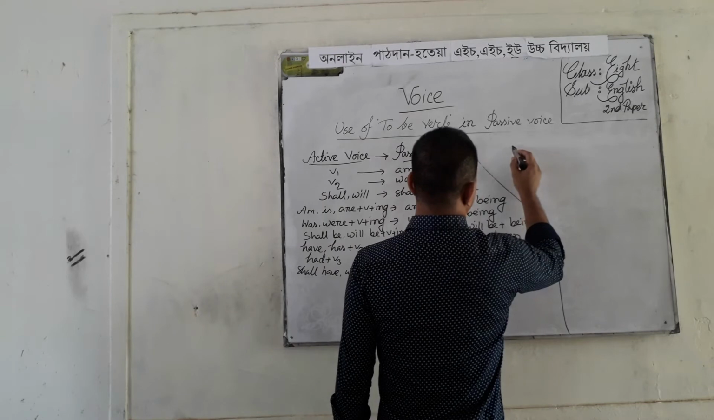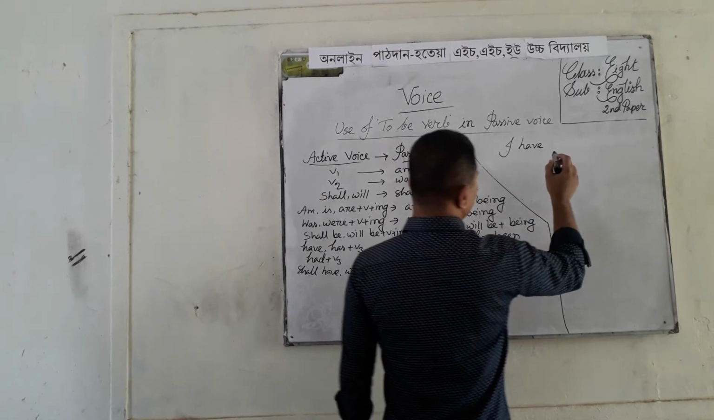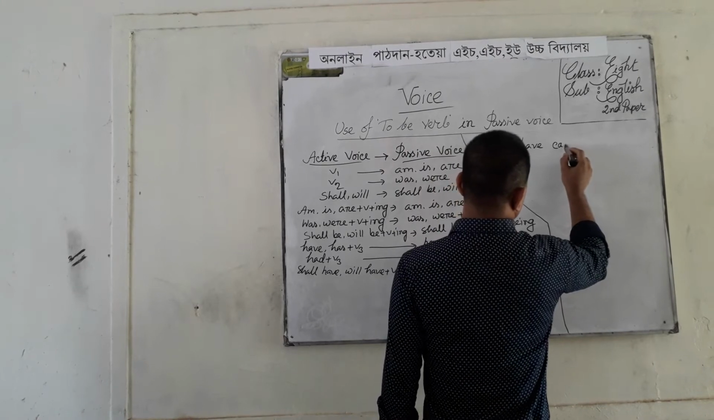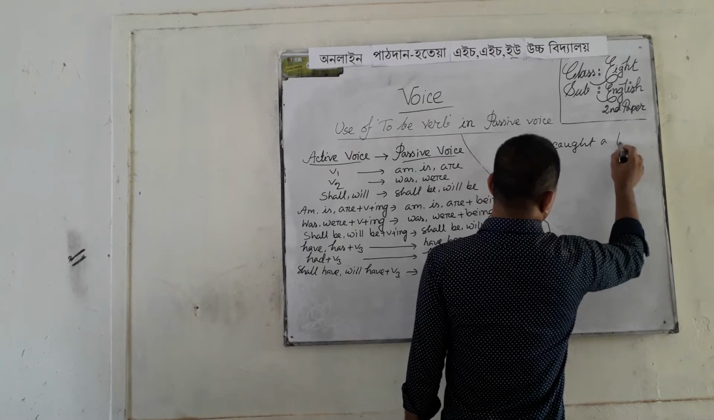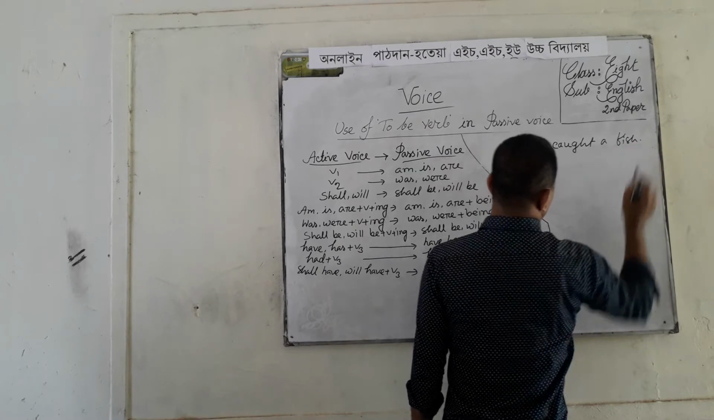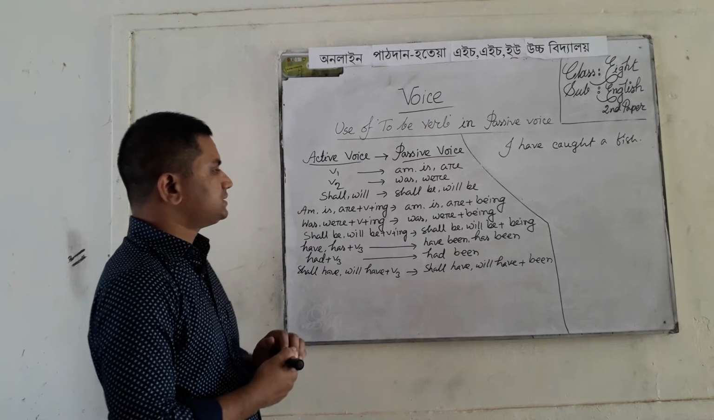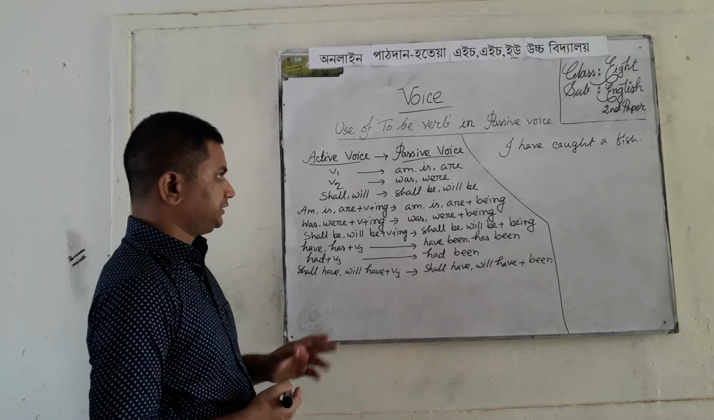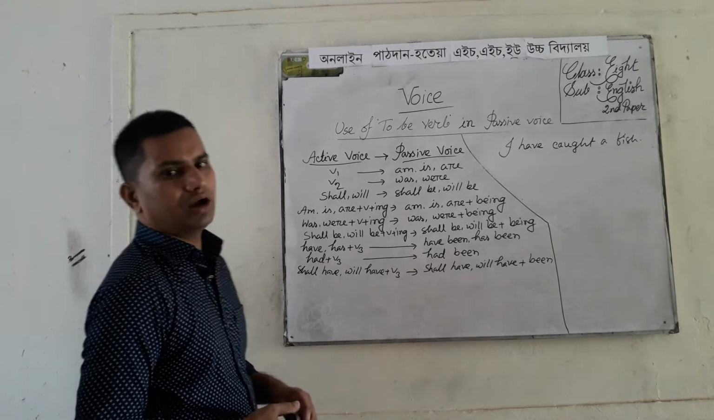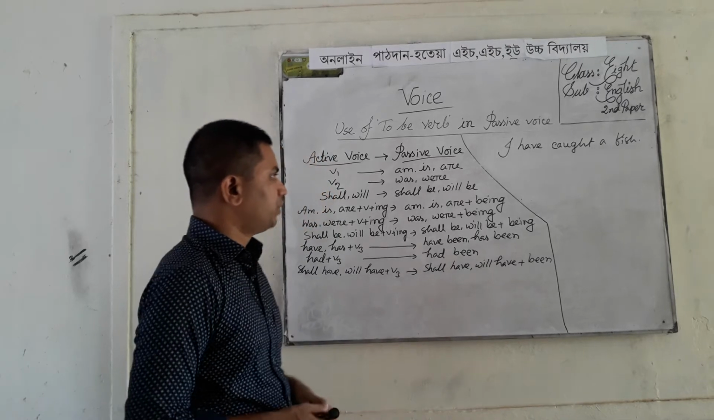Present perfect tense. I have caught a fish. If you know, my dear students, if have, has is used in active voice, then have been or has been will be used in passive voice.